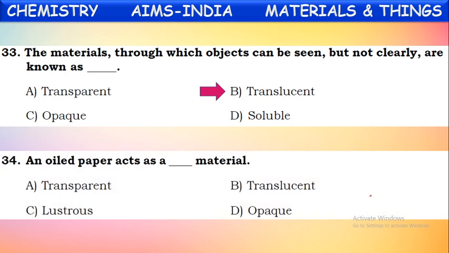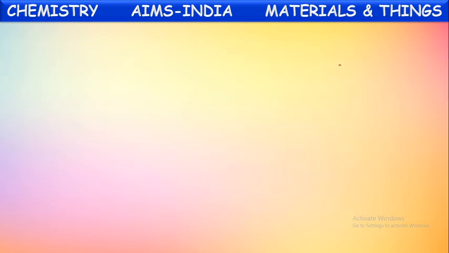Next, an oiled paper can act as a dash material. Yes, an oiled paper or buttered paper or tinted glass. Through these objects, we can see things but not much clear. Such kinds of materials are called translucent materials. Just now I have seen the above question also. Definition: the materials through which objects are seen but not much clear are called translucent materials. Okay, next question.